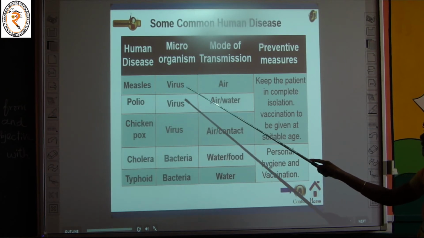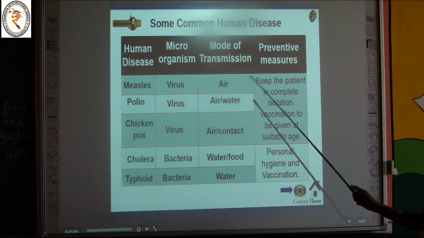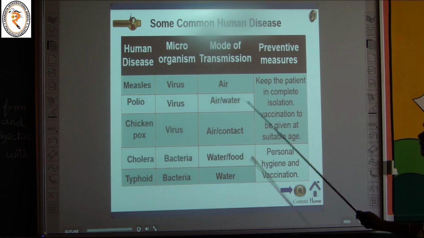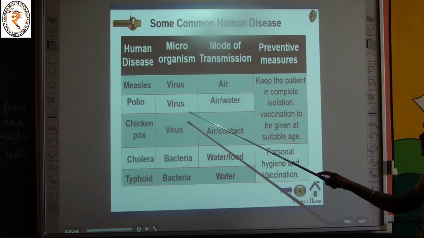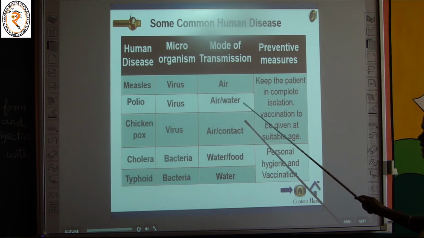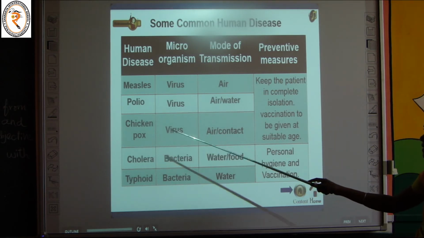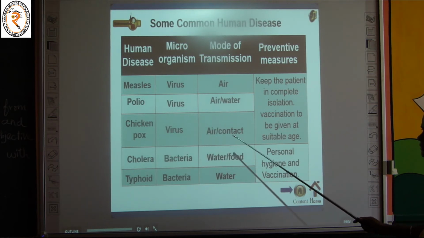It is caused by a virus and transmitted from one person to another by air. Next is polio. It is also caused by a virus and transferred by air or water. And chickenpox is also caused by a virus, transferred through air or physical contact.